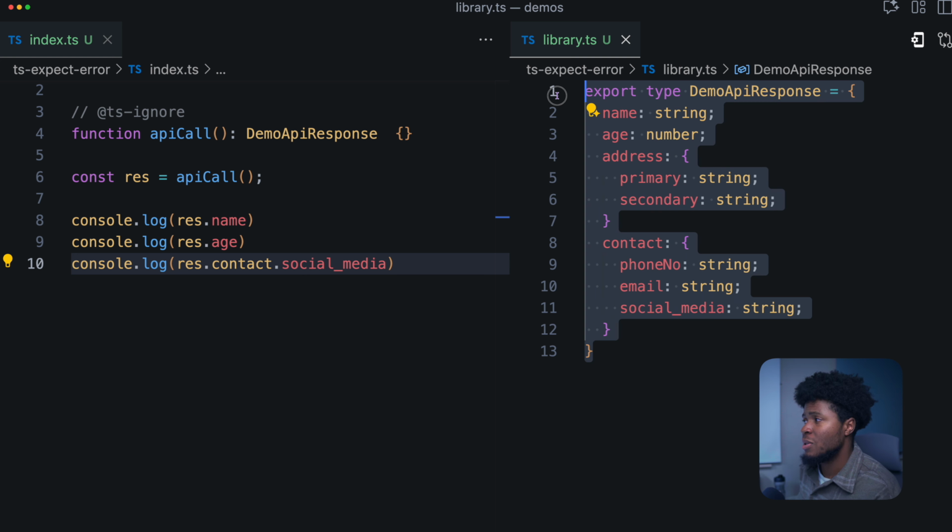Now, this is a very simple example, but you might have other cases where you are sure that something exists, but then it doesn't match the types that you have yet. And maybe it's currently not part of your scope to update those types, or maybe it's a longer effort to update those types, but you need to deliver a particular feature quickly. Then maybe don't use TS-ignore, use TS-expect-error, so that by the time that type is actually fixed, you'll be reminded to clean up your code.